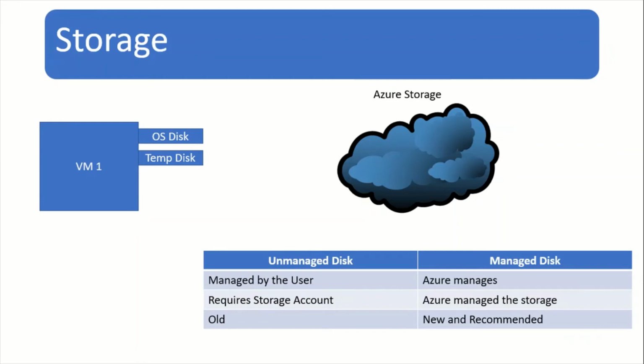In an unmanaged disk, the user is responsible for the storage account that will be holding the virtual hard disk that corresponds to the VM disk. Storage account rates have to be borne by the user. The storage account is capable of supporting 40 standard virtual hard disks. If you have more requirement, then more storage accounts will be needed.